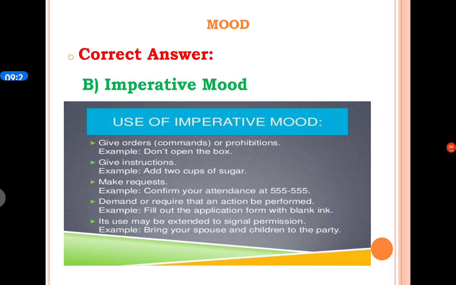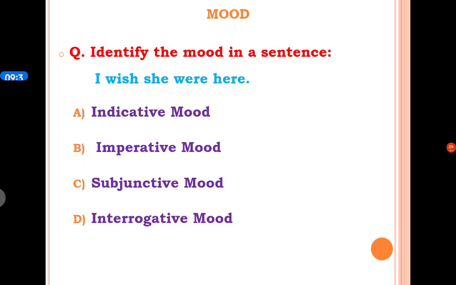Imperative mood is used to give orders, commands, instructions, to make requests, and it is also used to extend or signal permission.